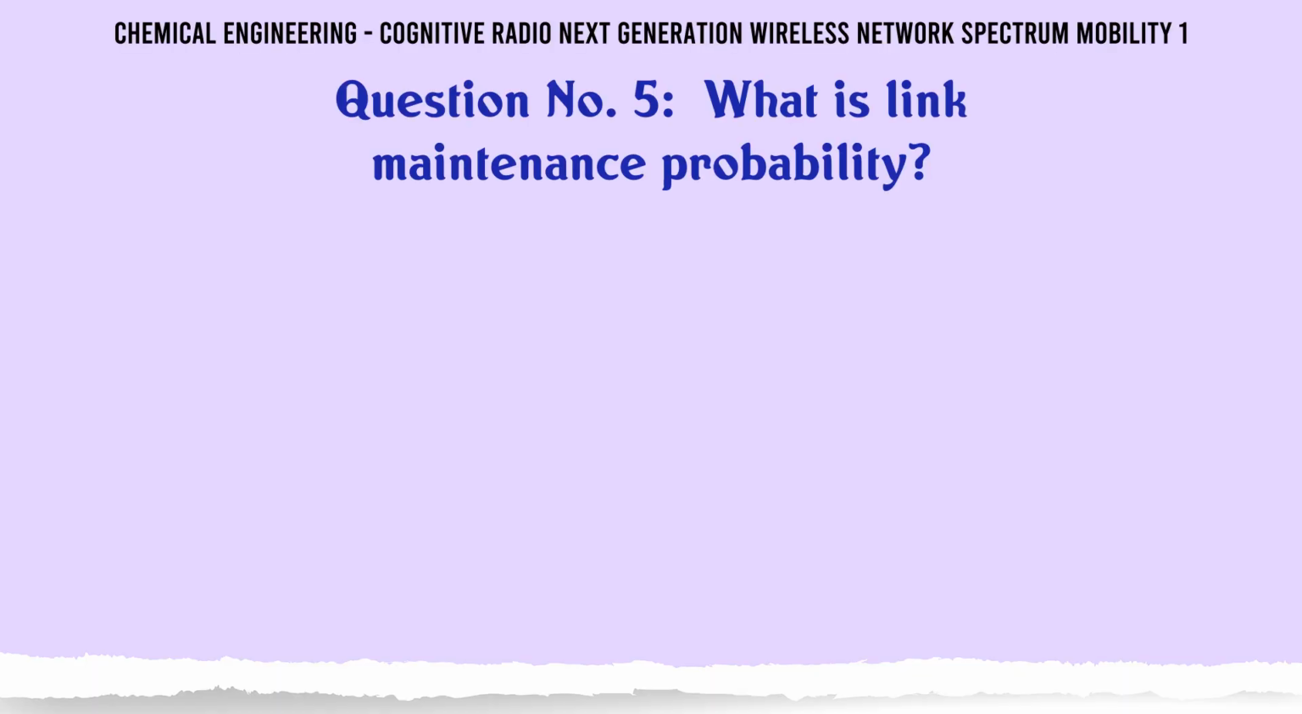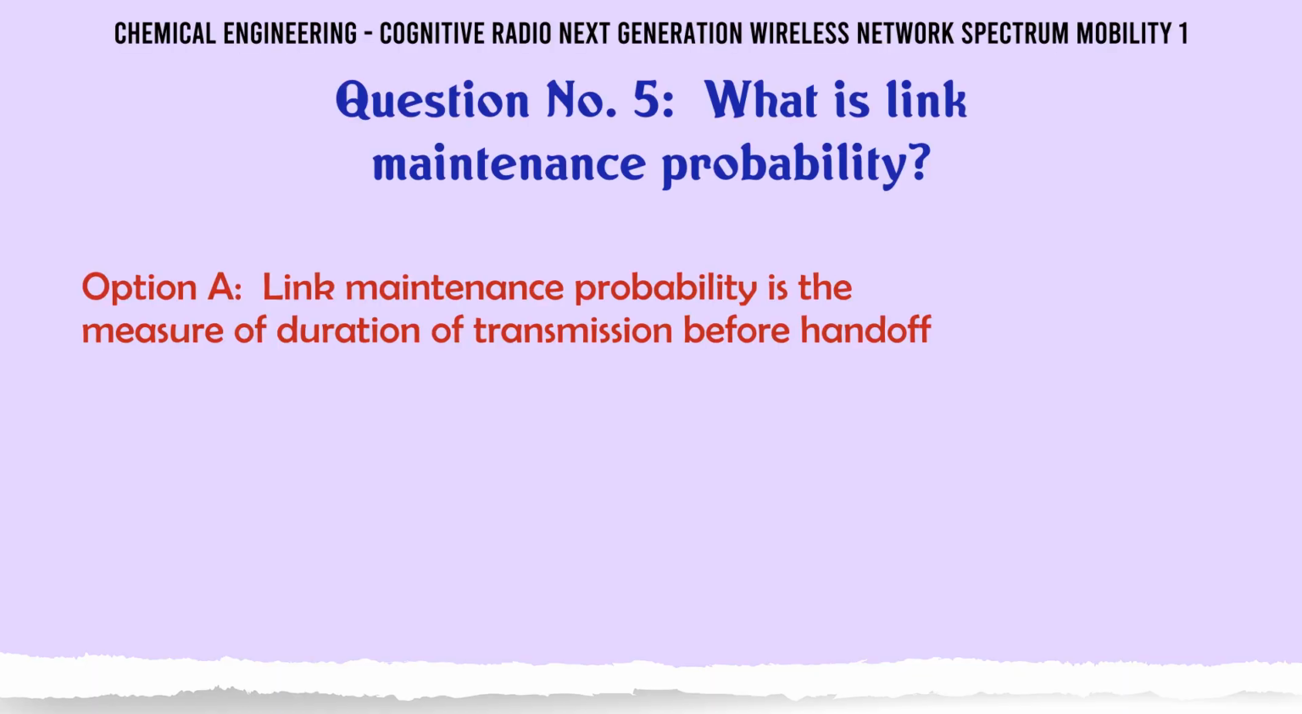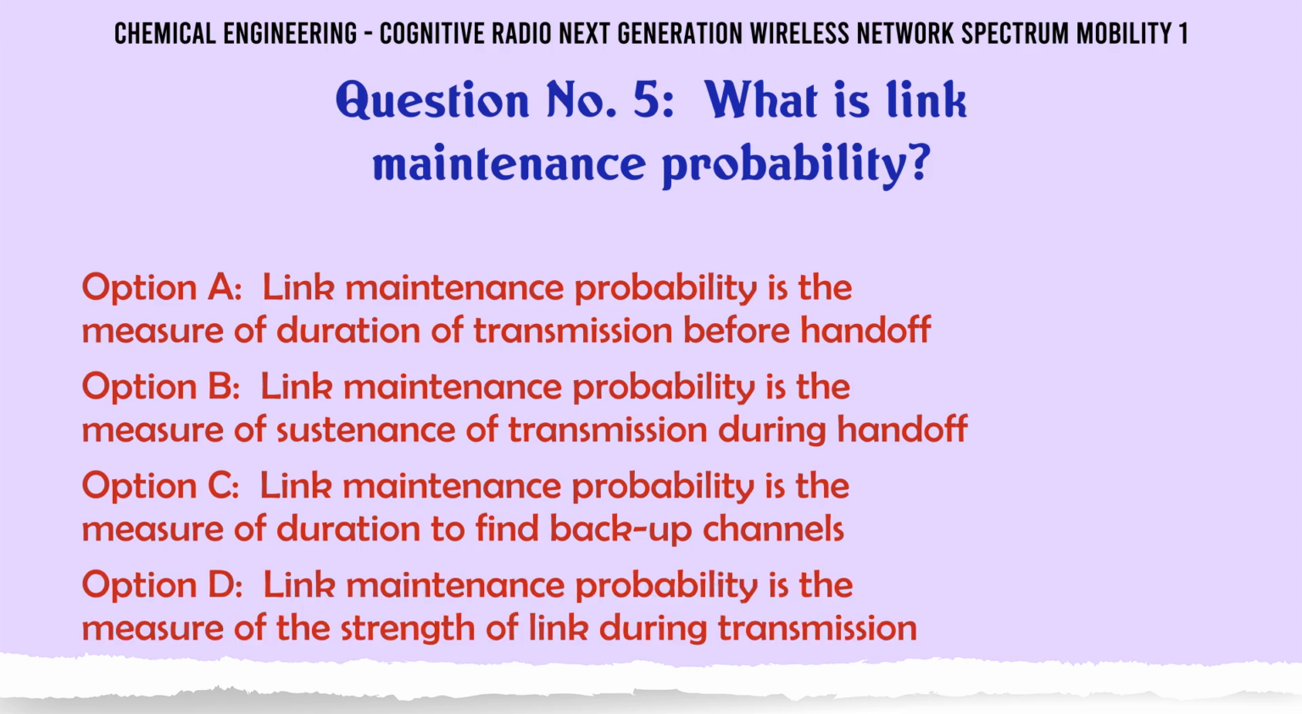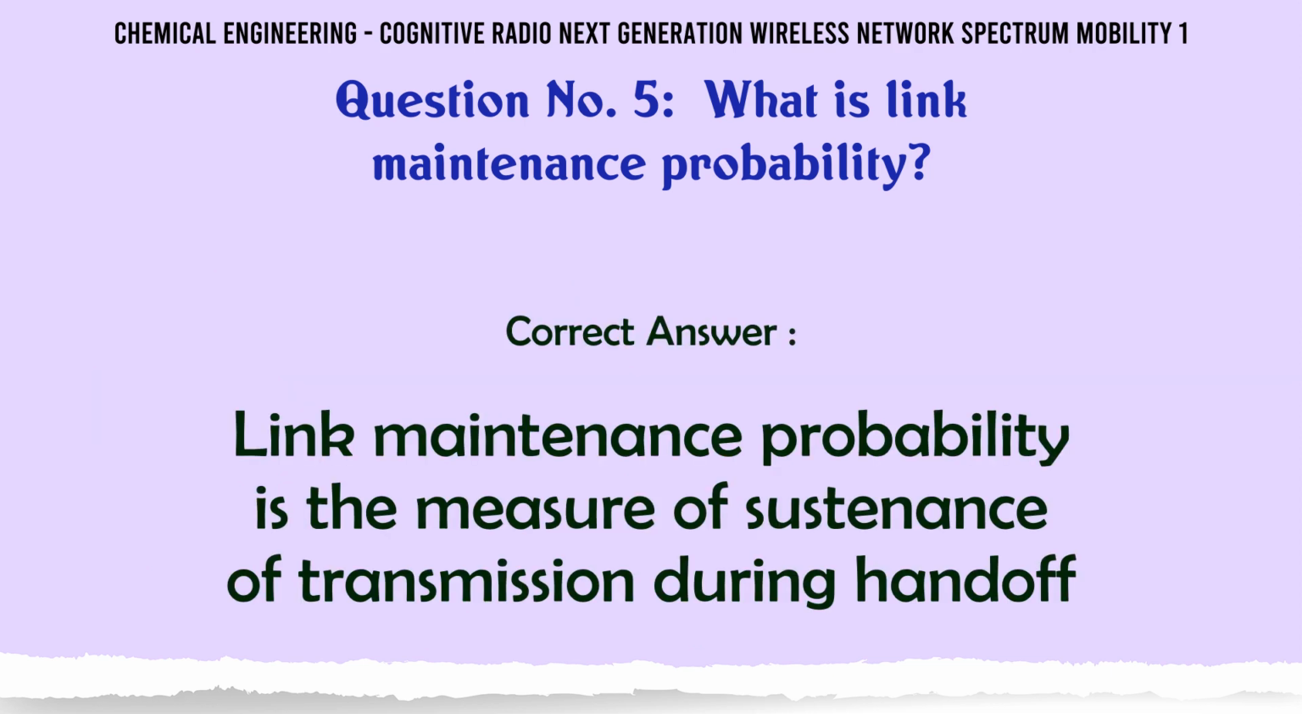What is link maintenance probability? A. Link maintenance probability is the measure of duration of transmission before handoff. B. Link maintenance probability is the measure of sustenance of transmission during handoff. C. Link maintenance probability is the measure of duration to find backup channels. D. Link maintenance probability is the measure of the strength of link during transmission. The correct answer is link maintenance probability is the measure of sustenance of transmission during handoff.